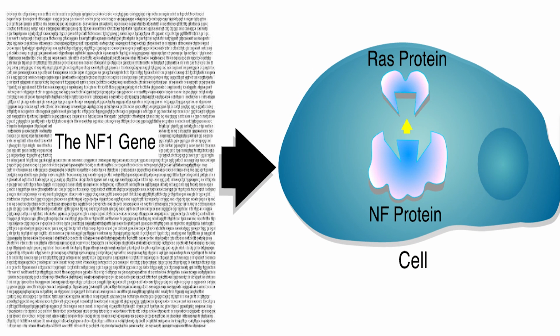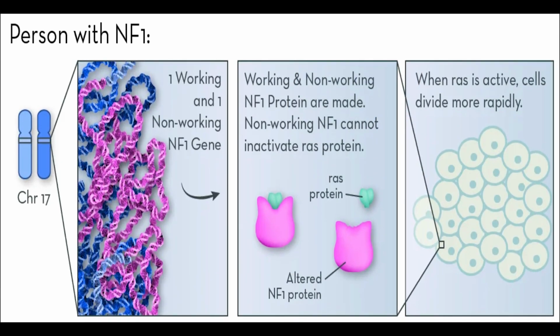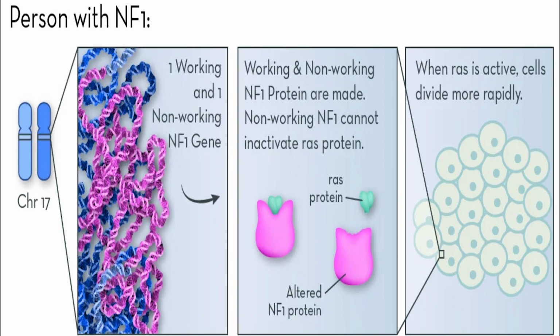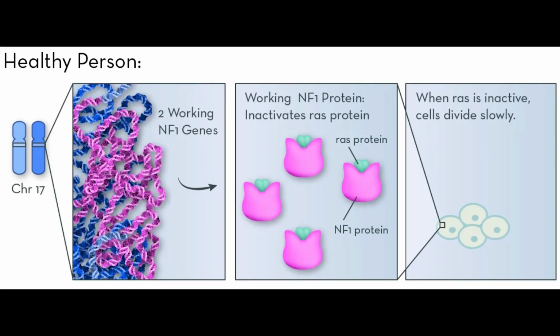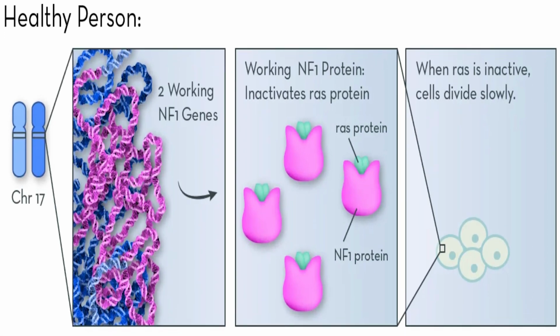The affected gene, also called NF1, codes for a protein called neurofibromin. People with NF1 have an altered form of the gene, and so they make a form of the protein that does not do its job. Neurofibromin protein is active in nerve tissue. Its job is to control how often these cells divide to make more cells. It works by deactivating a protein called RAS. When RAS is active, cells divide quickly. When RAS is inactive, cells divide slowly.